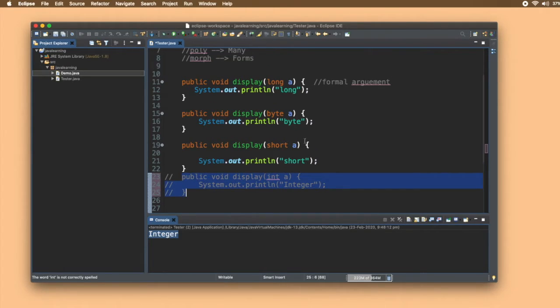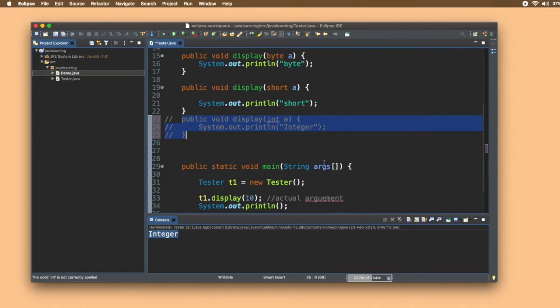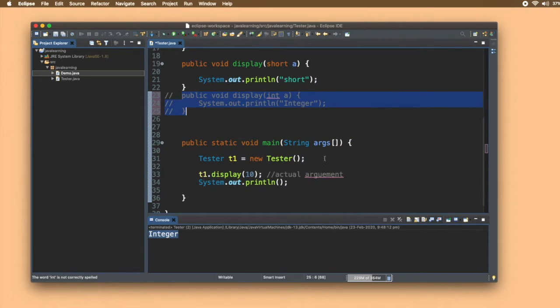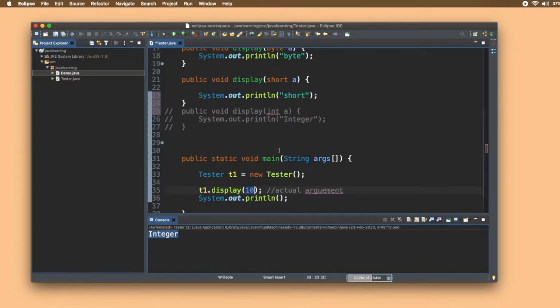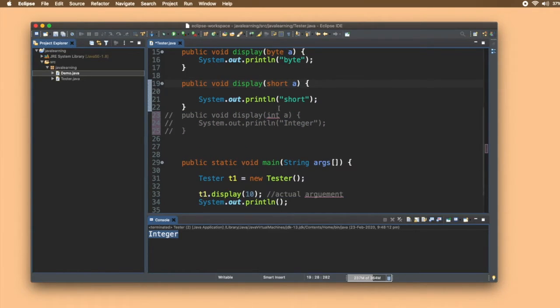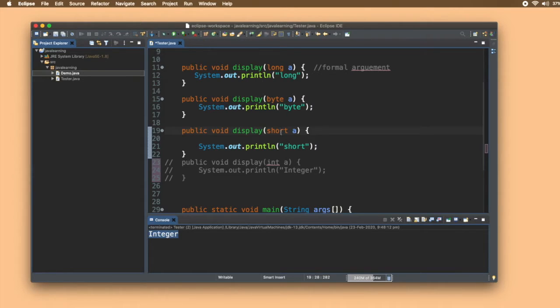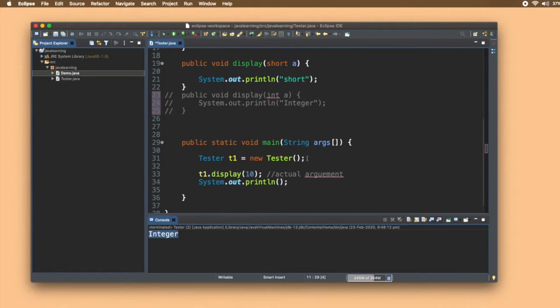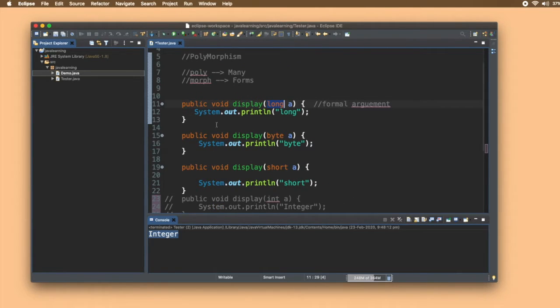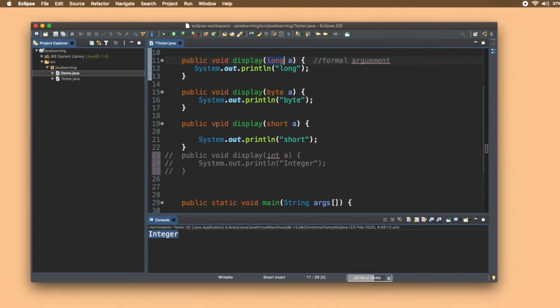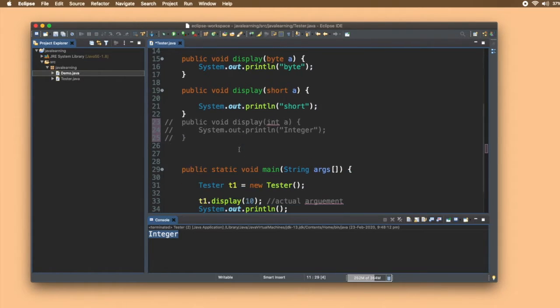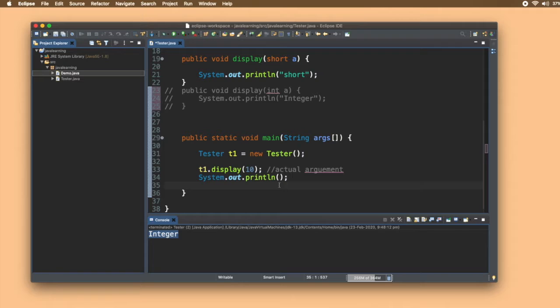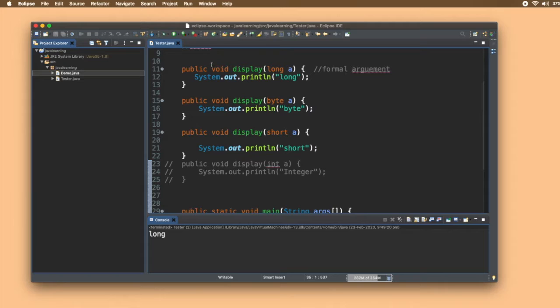So for this it will look for a variable or data type which is higher in precedence than the integer. See, short is having less number of bytes than integer. Even byte is having 1 byte, short is having 2 bytes, but long is having 8 bytes. So which function will be called? Yes, this function will be called, because it will look for the data type which is higher in precedence. This is also known as data type promotion in Java, right? So let's just verify it and run it, and there you go, long is printed. That means this function got called.